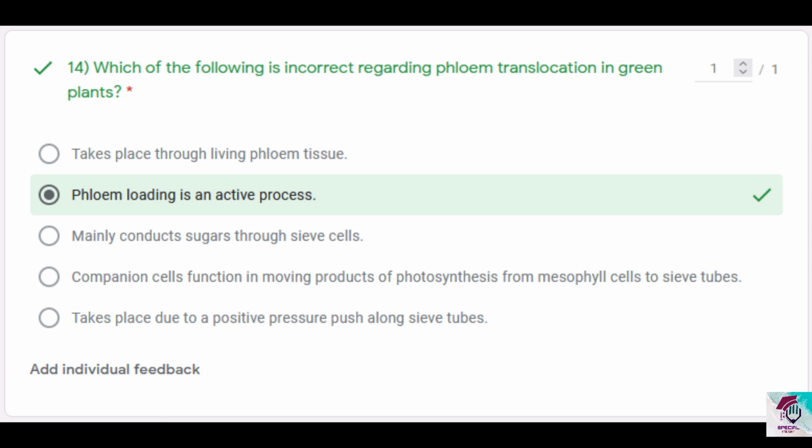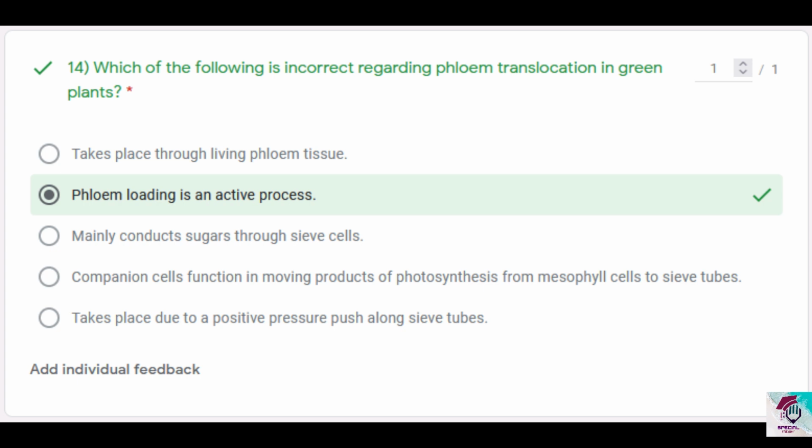Option 4: companion cells function in moving products of photosynthesis from mesophyll cells to sieve tubes. Now the products of photosynthesis is what is going to be moved during phloem sap translocation actually. And yes, it is the companion cells. During phloem loading, one of their main functions is to move the products of photosynthesis from the mesophyll cells where it's produced to the sieve tubes, where it's going to be transported to the place where it's going to be consumed or stored. So option 4 is also correct.